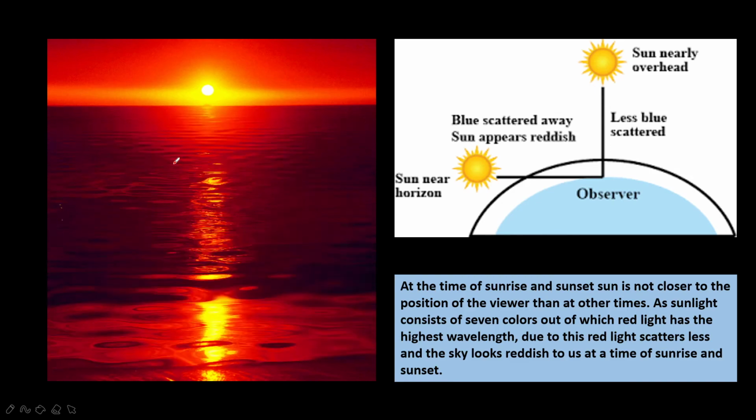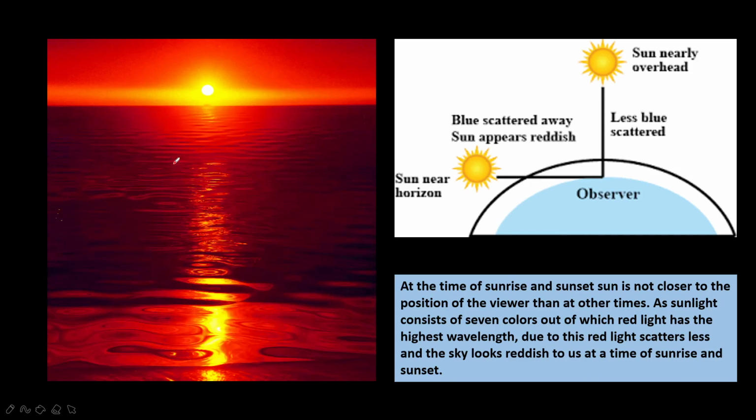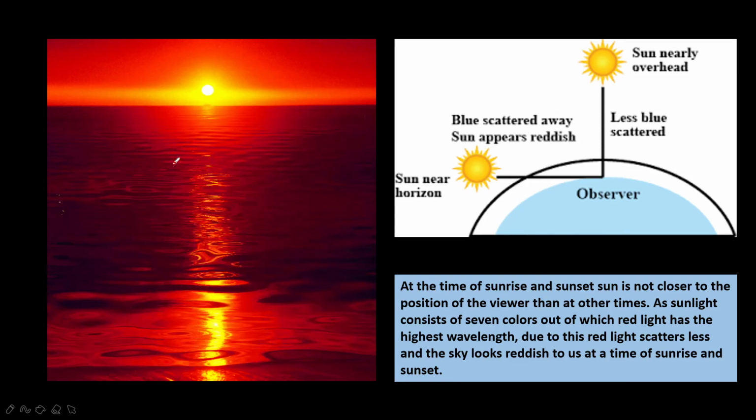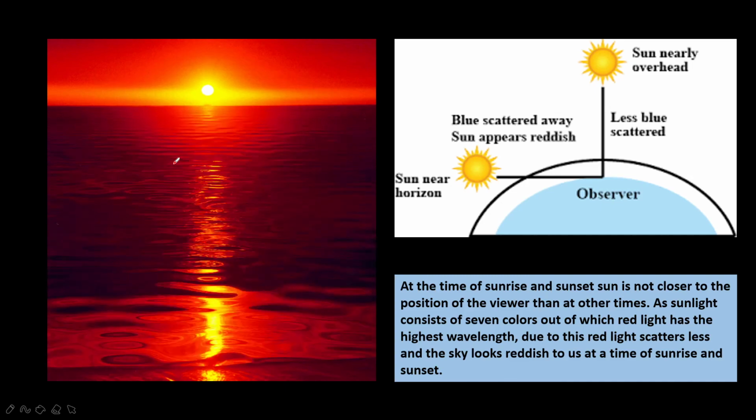Near the horizon, most of the blue light and other lights of shorter wavelengths, meaning green, yellow and so on, are scattered by these particles. The red light has the largest wavelength and scatters very little. So among the colors of the sunlight, the color scattered the least is red, and that enters into our eyes.